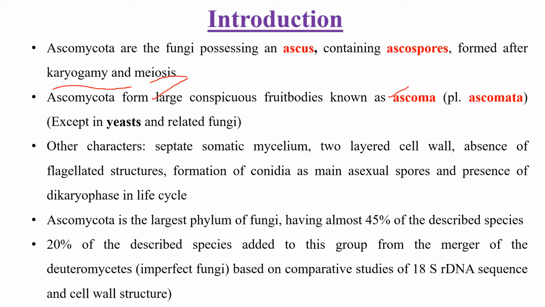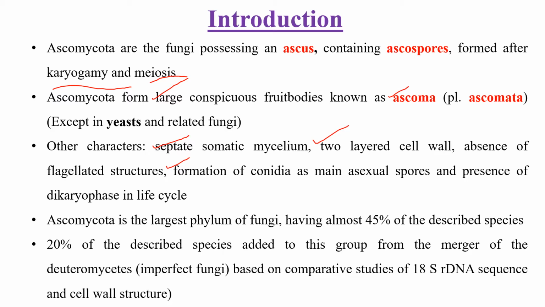And other characters, which are not specifically restricted to these ascomycetes but are common to other higher fungi like Basidiomycetes, are a septate somatic mycelium with a two layered cell wall, absence of flagellated structures like zoospores, formation of conidia as the main asexual spores, and presence of dikaryophase in the life cycle.